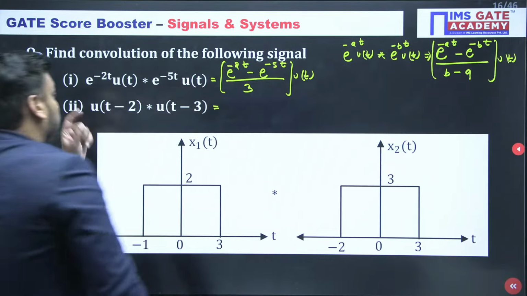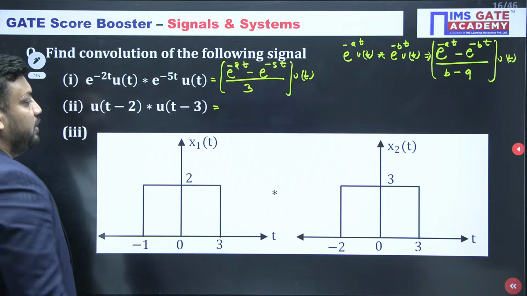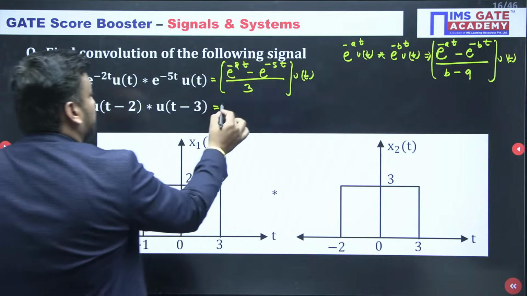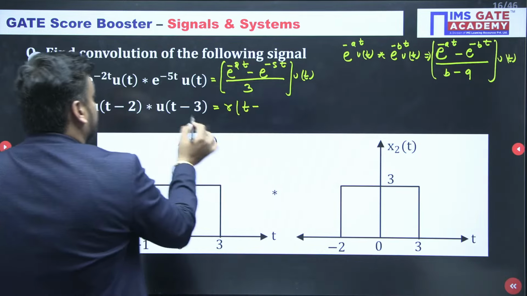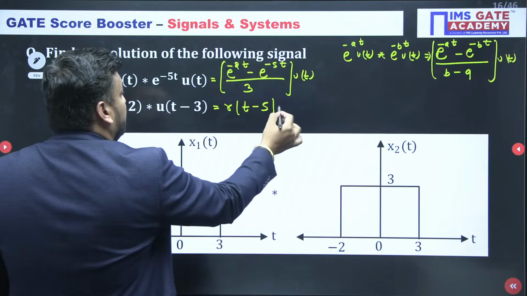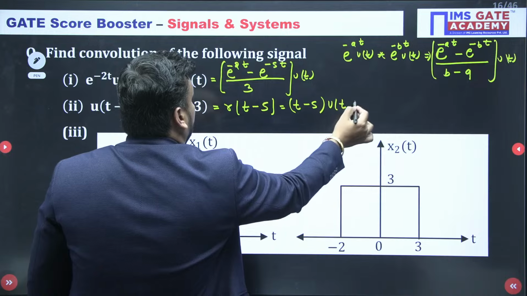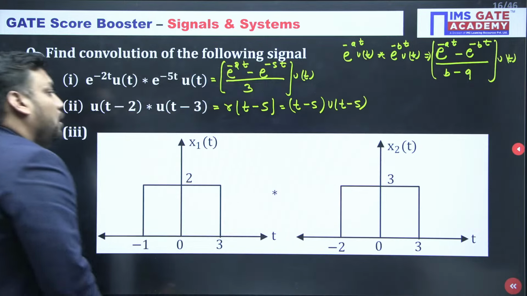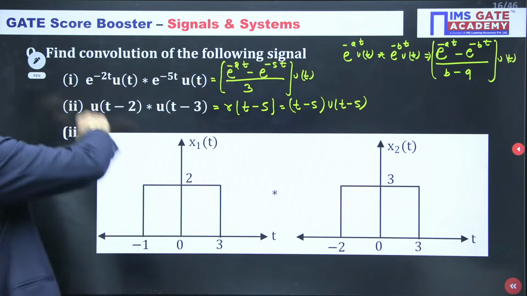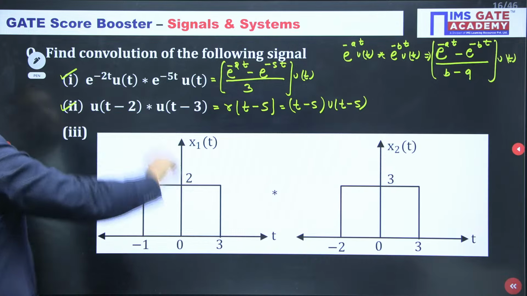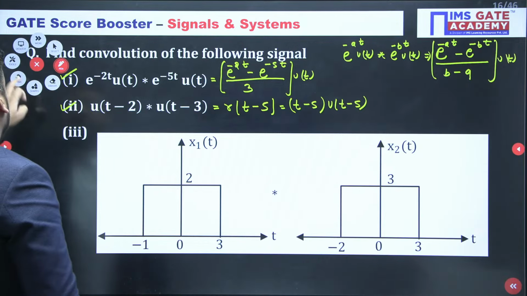Similarly here, u(t) and u(t) convolution will be the ramp function. But shifting also will be there, right sir? So r of (t minus 3 minus 2), that is 5. So r(t minus 5), it will be (t minus 5) into u(t minus 5). So first question completed, second question also completed. Now the third question, guys.